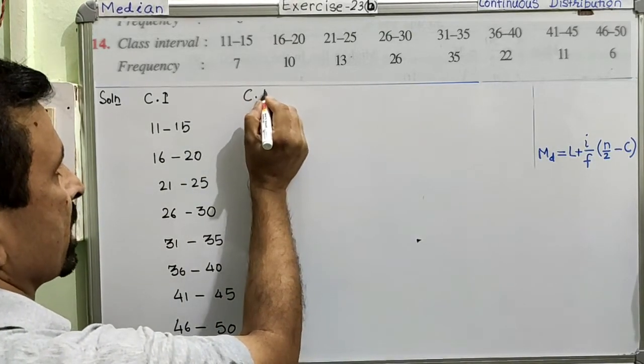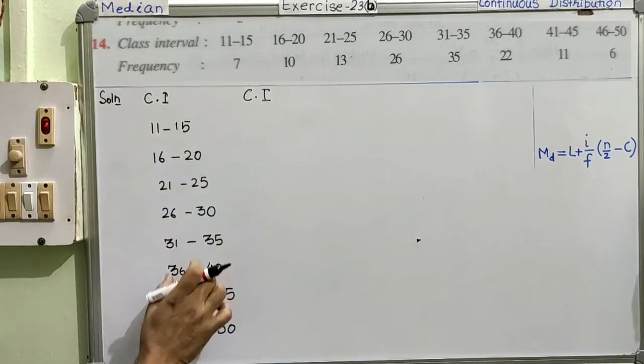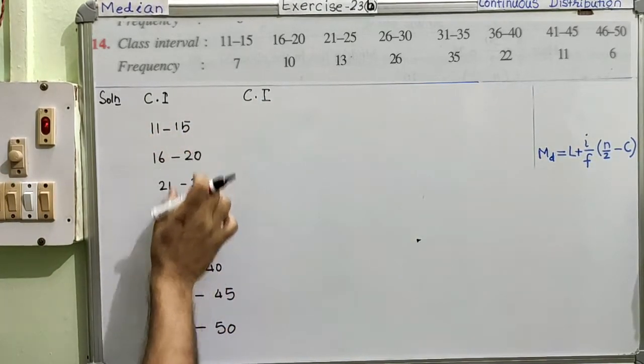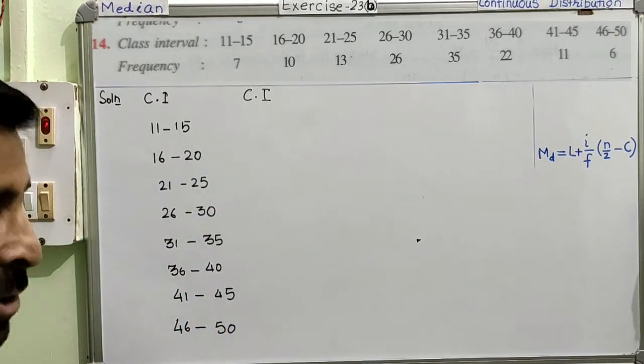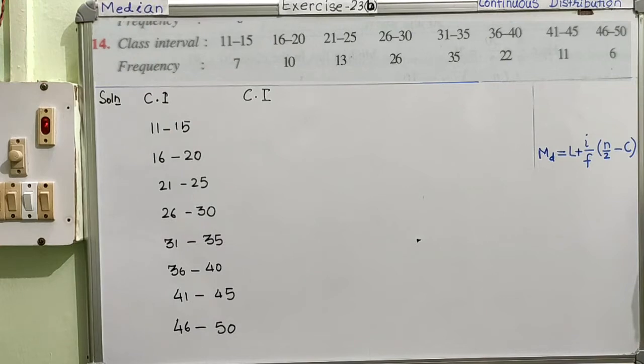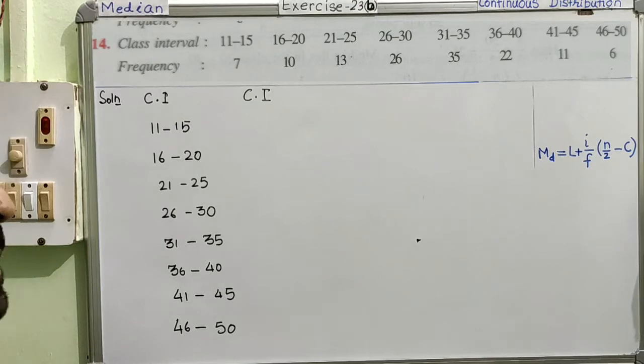So I am going to modify this class interval, and then we are going to make it up to mark for our own use. We are now going to learn how to change the inclusive class interval into an exclusive class interval. See how easy it is.